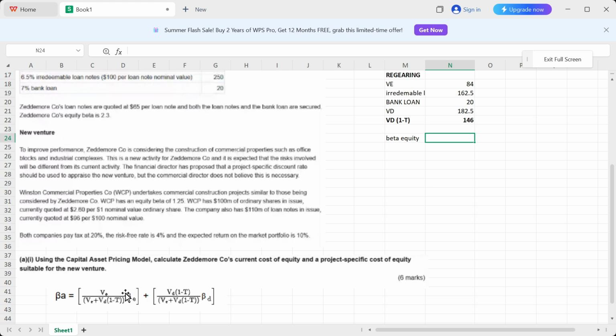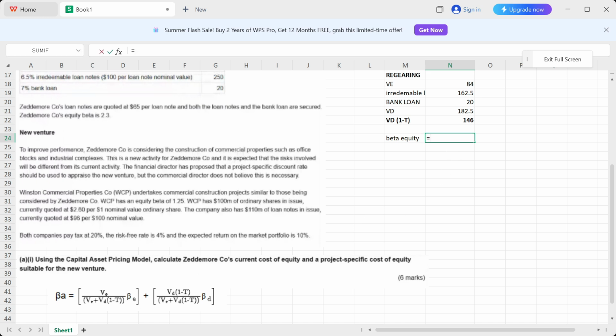So in order to calculate the beta equity, I will need to first send this denominator, which is going to go to the other side. So it becomes beta assets times this entire denominator, right? And then this value of equity will go to the other side, so it will divide. The denominator will multiply, whereas the numerator will divide, right? Simple maths. Okay, and that is going to be equal to beta equity. Okay, so that's how our formula is going to look like.